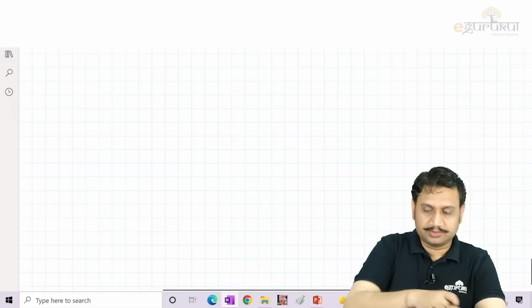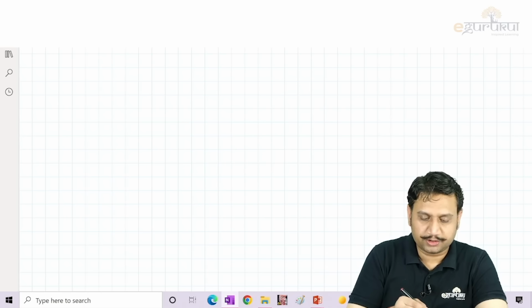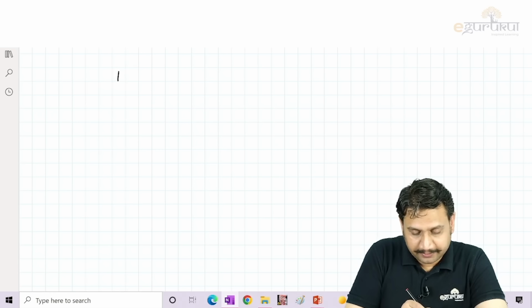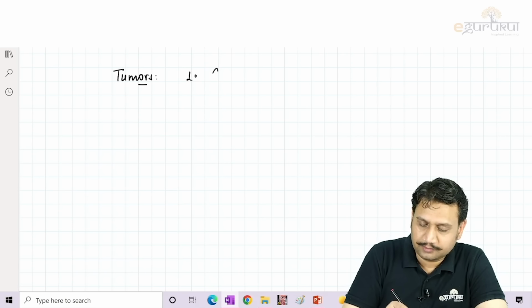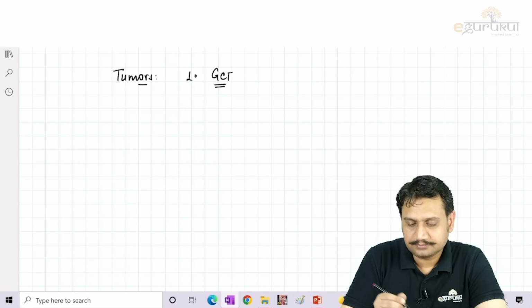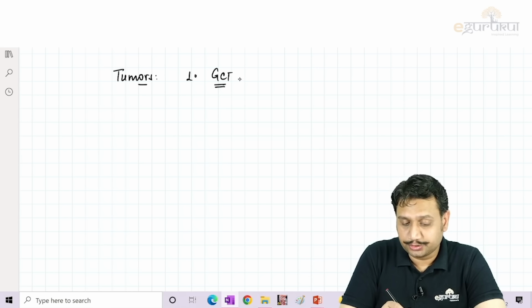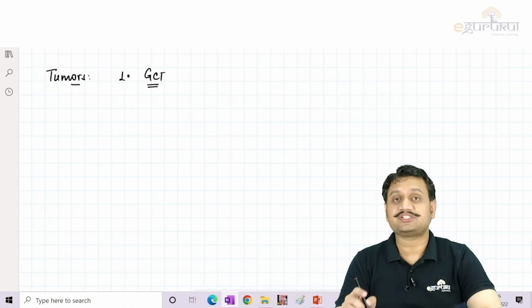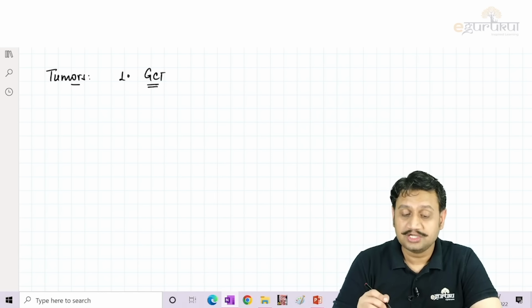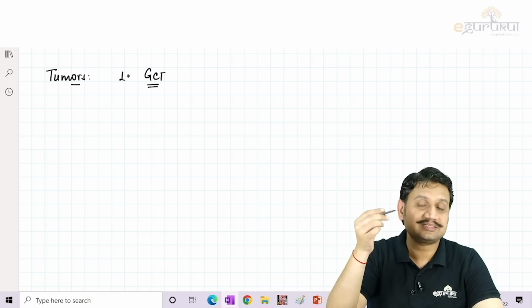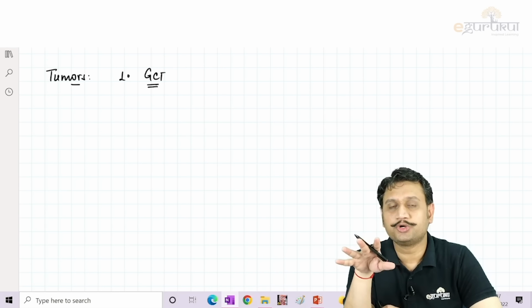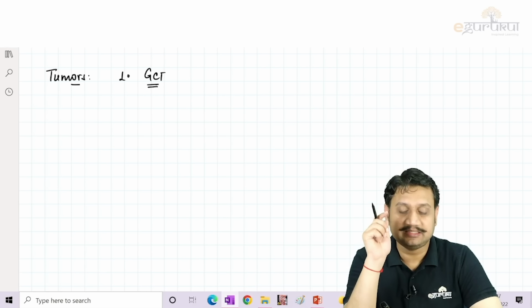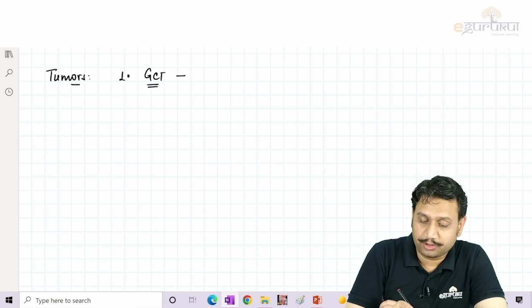So let's talk about the tumors. The tumors which I want you guys to remember thoroughly are the ones being repeated in all the last few years of exams. Number one, obviously on top, is GCT, giant cell tumor, right? So you should know each and every point. And one image that I have already shared in all the groups, where you have drawn a single bone, and in that single page image, you have drawn everything about the bone tumor. You see that image. GCT is one of the most important tumors.